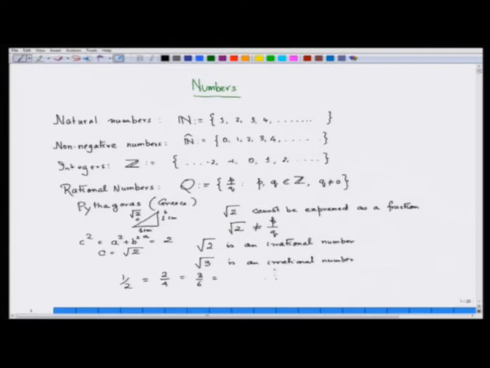So basically, given a fraction P by Q, if I have a number K and I multiply both up and down by K, then Kp by Kq is always P by Q. So given a fraction, there are many other fractions which are actually equal to this. This is essentially the notion of an equivalence class, about which we are not going to speak in detail.